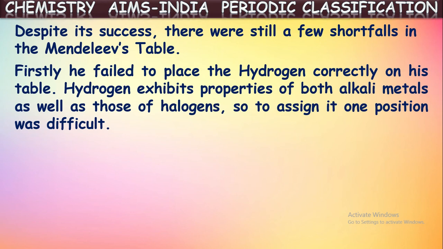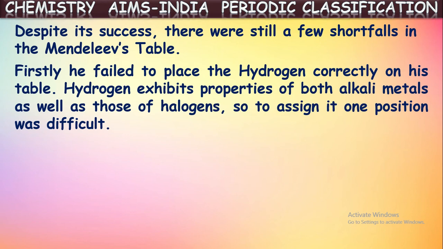So he was confused where to keep hydrogen in the periodic table, whether along with the alkali metals or along with the halogens. Alkali metals means highly reactive metals like lithium, sodium, potassium, rubidium, cesium, and francium.